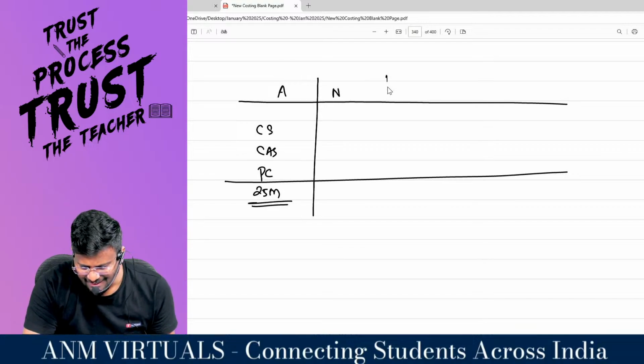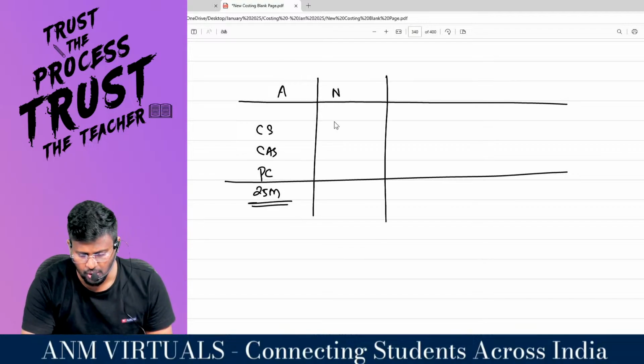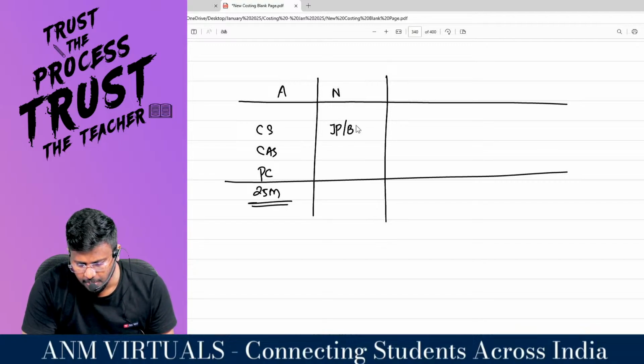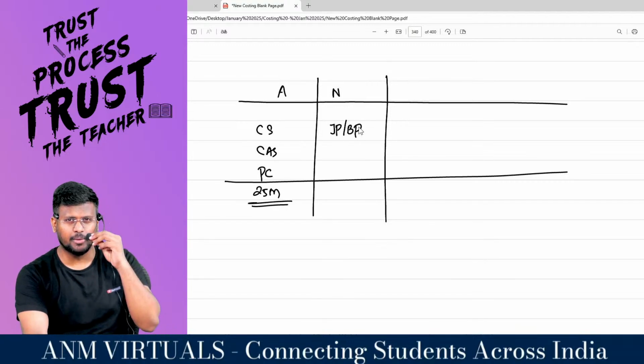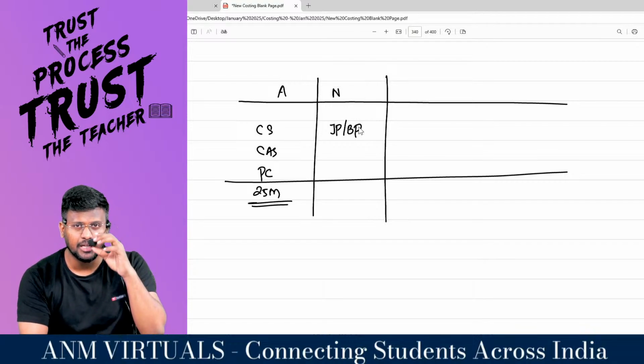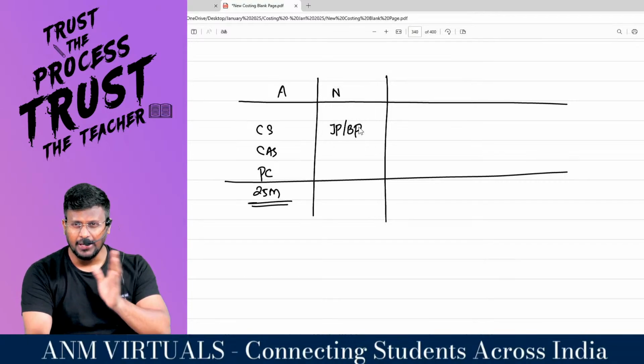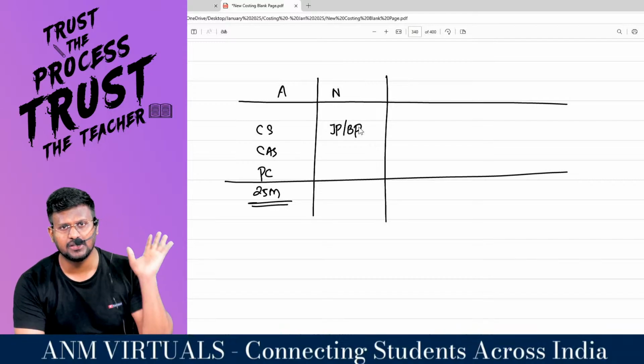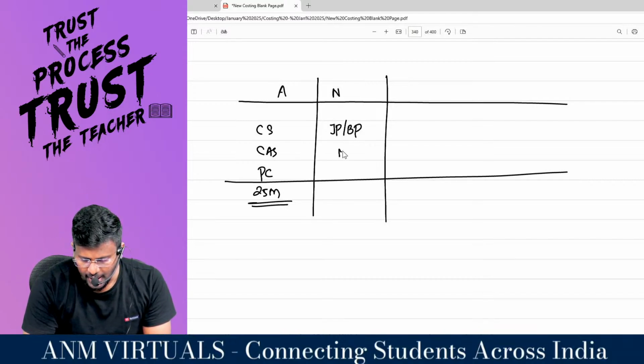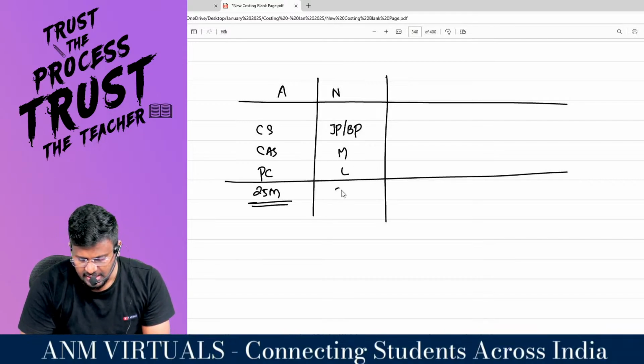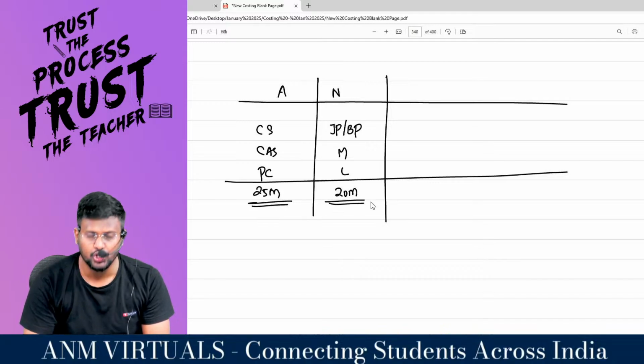And the second category, after process costing, you have joint product and byproduct. Please prepare joint product and byproduct. If you have not prepared them, please go and see that video. That video itself is more than enough for you. Then you have material and labor. This is a 20 mark area for examination.